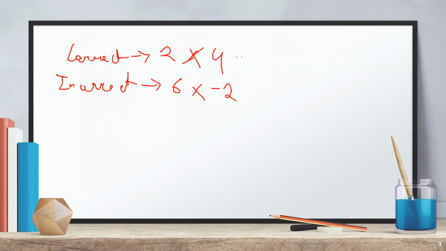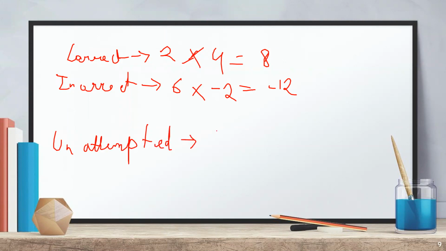First of all, let's solve this. Now unattempted. How many unattempted? 2. So 2 into 0. There are 0 marks for unattempted, right? So we will multiply it with 0, and we will get 0.